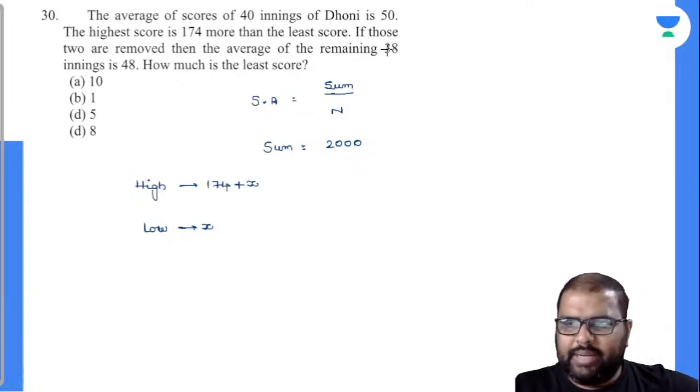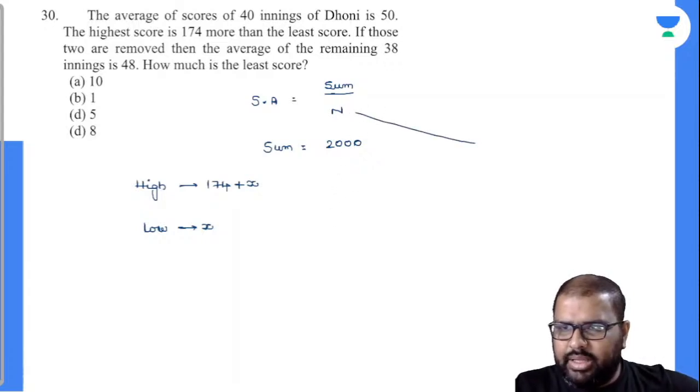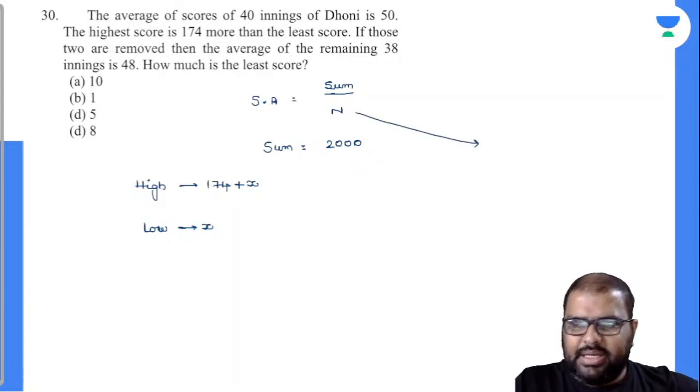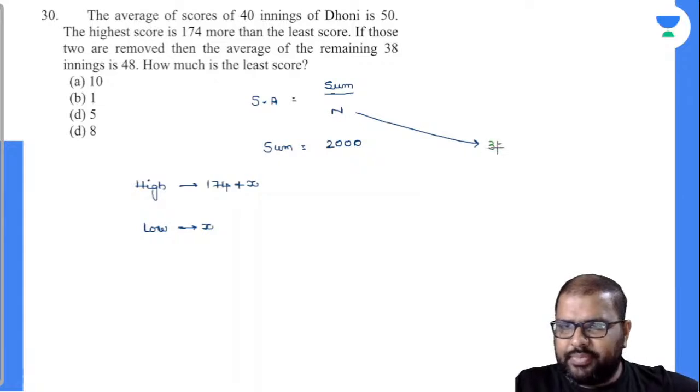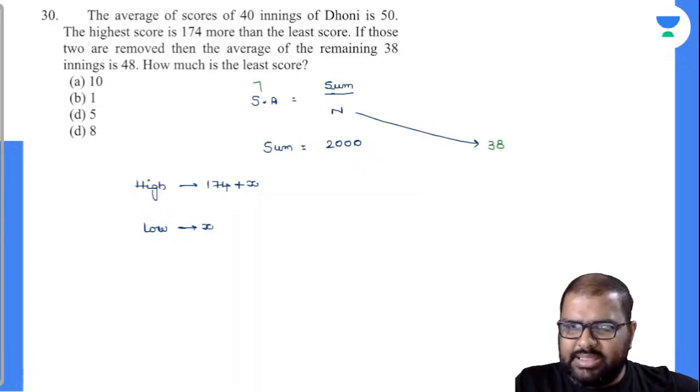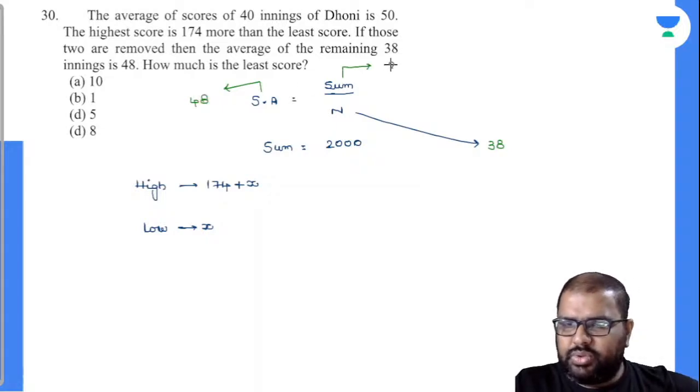Now, remaining 38 innings it seems. So your number right now is 38 only. And my simple average is nothing but equal to 48 it seems. Now what will be the sum? Sum is nothing but equal to 2000. So what are the innings that you have removed?